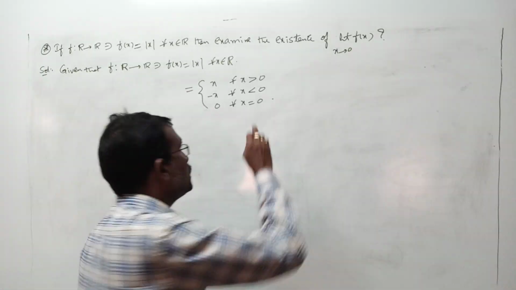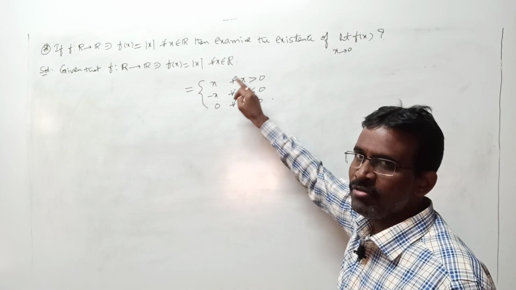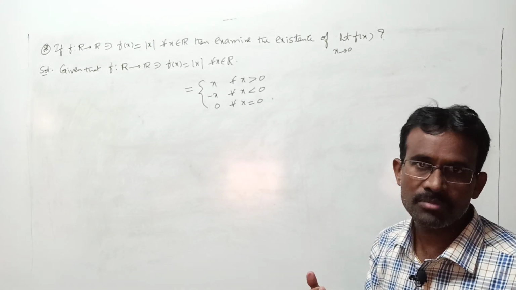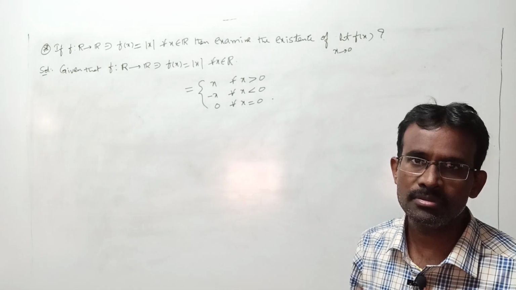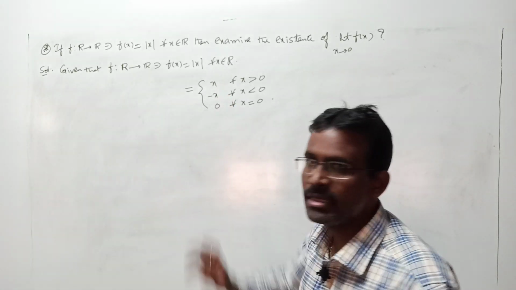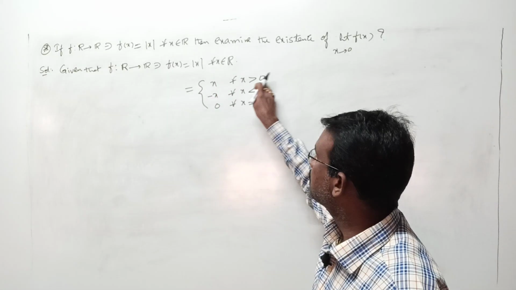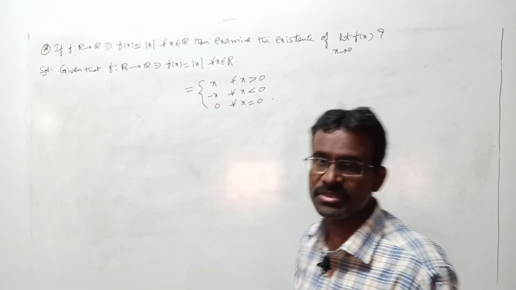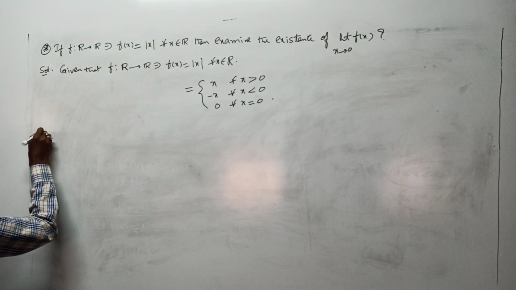But mainly we need the left hand neighborhood of 0 and right neighborhood of 0. For x less than 0 you need the function, for x greater than 0 you need the function, to define the left hand limit and right hand limit of the function, right? Now that we have defined clearly, I mean here f of x is what? x for all x greater than 0, and f of x is minus x whenever x is less than 0. Now let us go for the left hand limit condition.